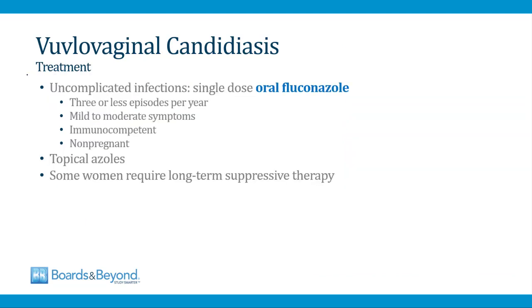So that's a nice segue into the treatment of candidiasis. For uncomplicated infections, these can be treated with a single dose of oral fluconazole. To be considered an uncomplicated infection, women have to have 3 or less episodes per year, their symptoms have to be mild to moderate, and they must be immunocompetent and non-pregnant. For women who have complicated infections, they are treated with longer duration of therapy or with different regimens. And then besides oral fluconazole, if women don't want to take an oral drug, there are also topical azoles which can be used. And there are some women who develop multiple infections with Candida per year, and in these cases, sometimes long-term suppressive therapy is used.